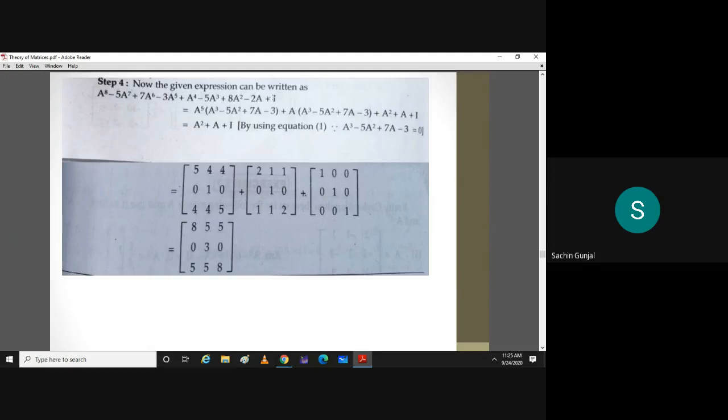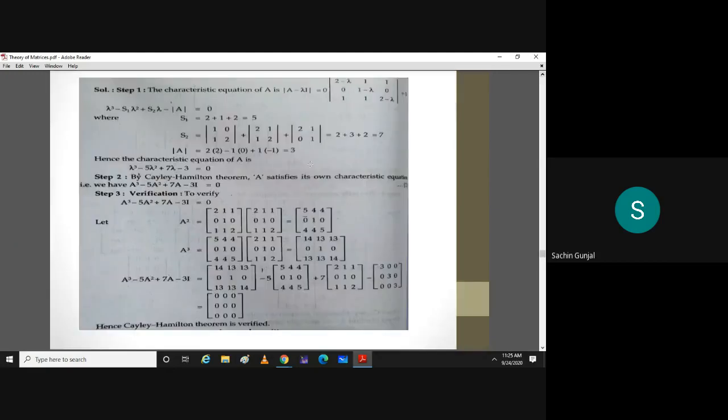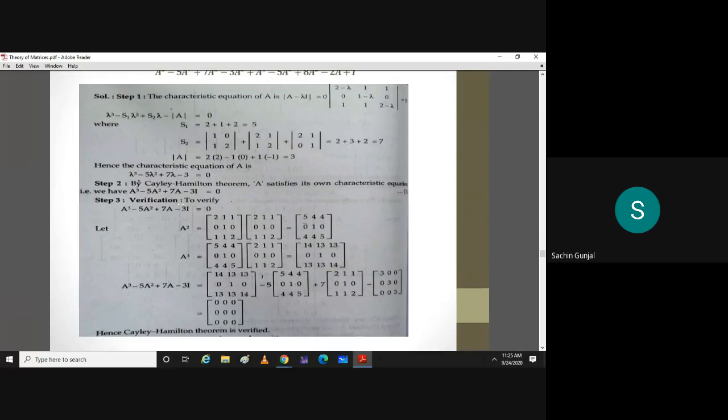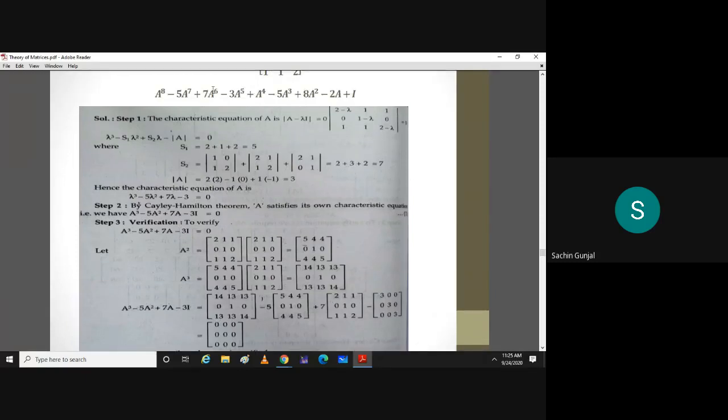You can check these coefficients 5, 7 and 3, which are also there in the characteristic equation. This 5, 7 and 3 is part of this complicated expression, and they are also coefficients in the characteristic equation.